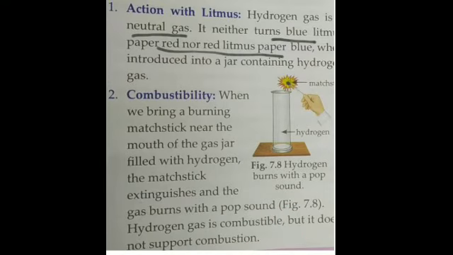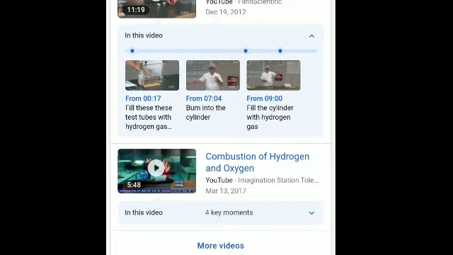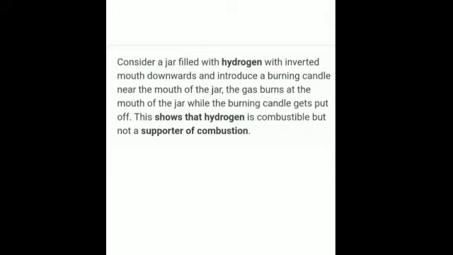Is that clear? To show that hydrogen burns but does not support combustion, we can take this activity. Now what do we do here?